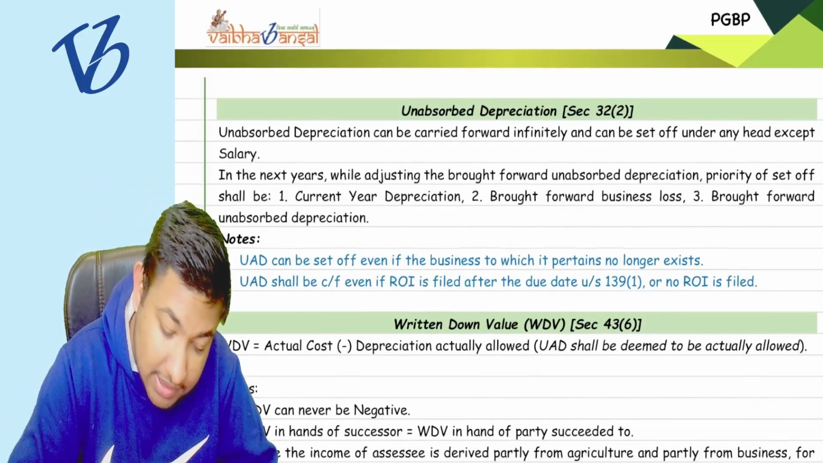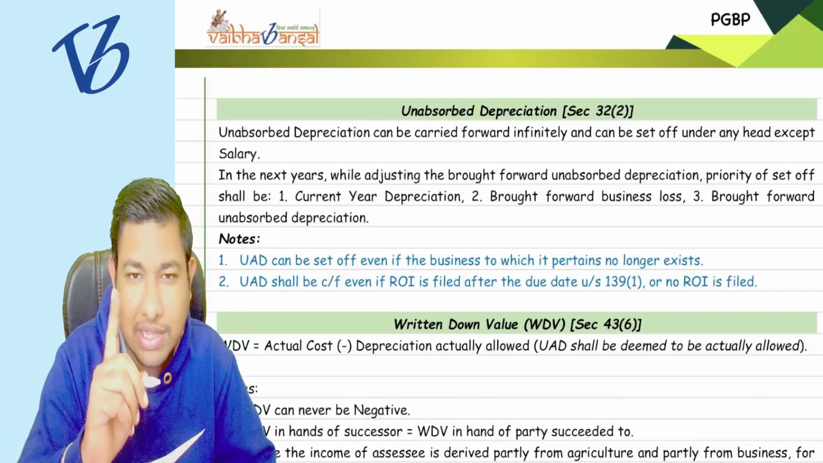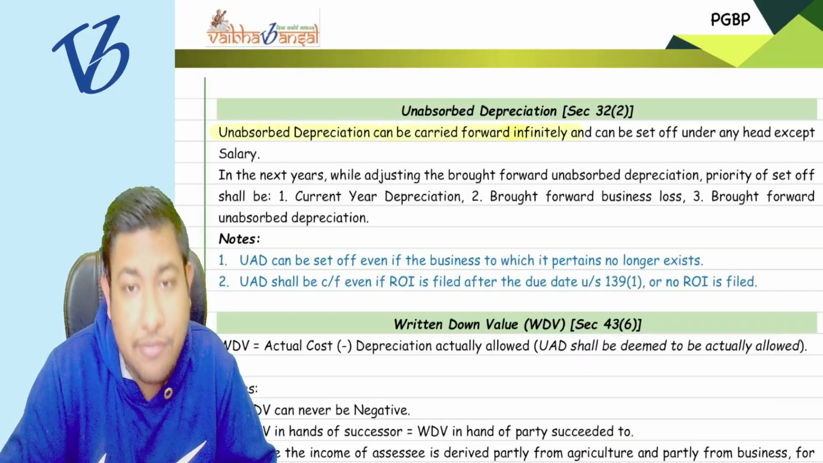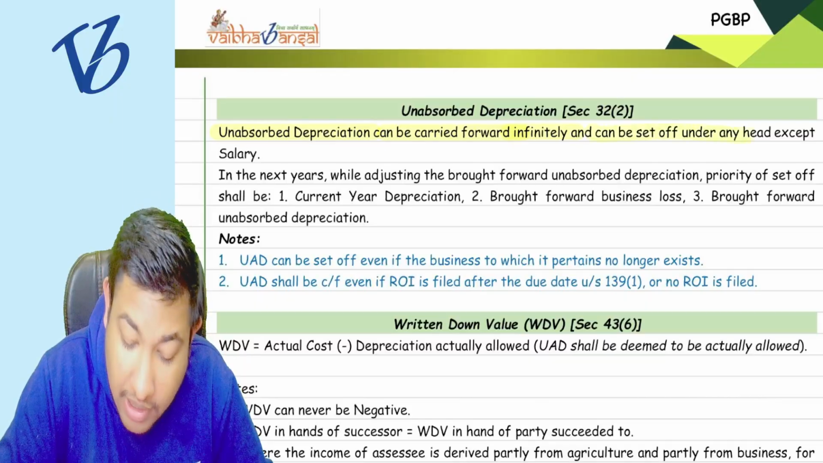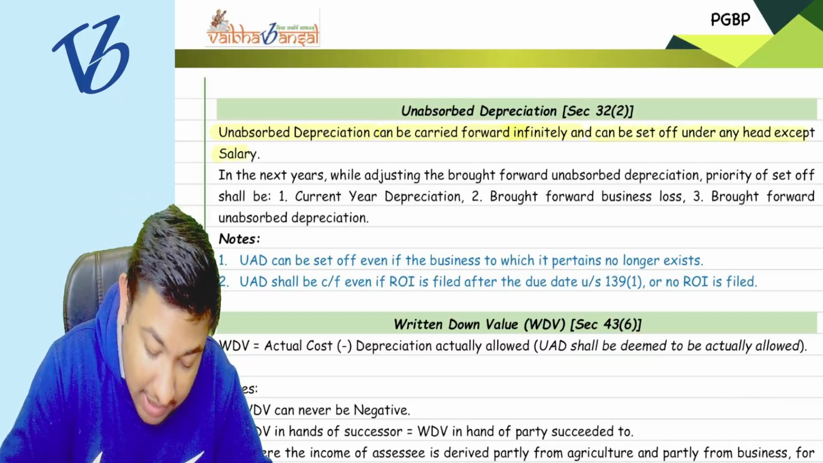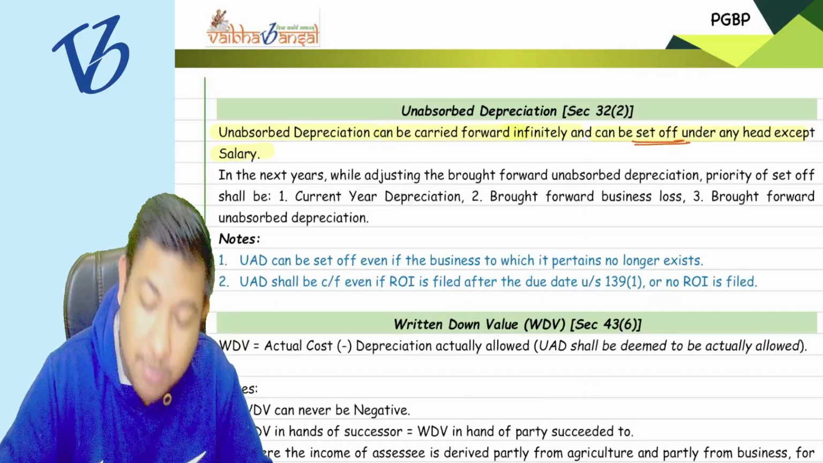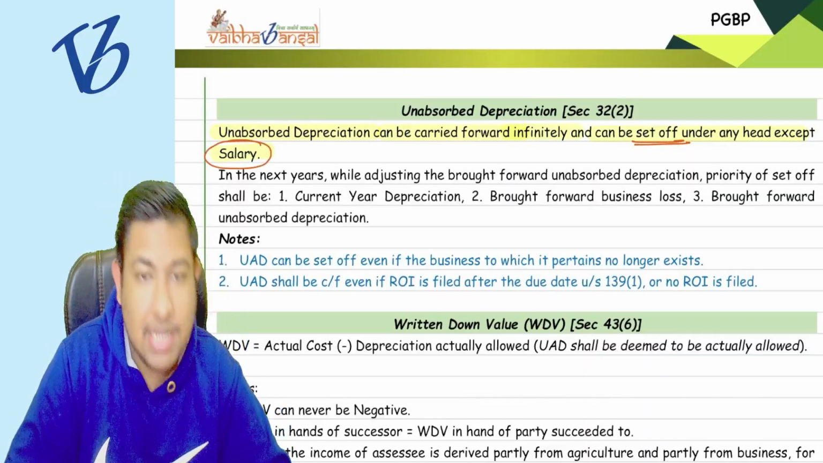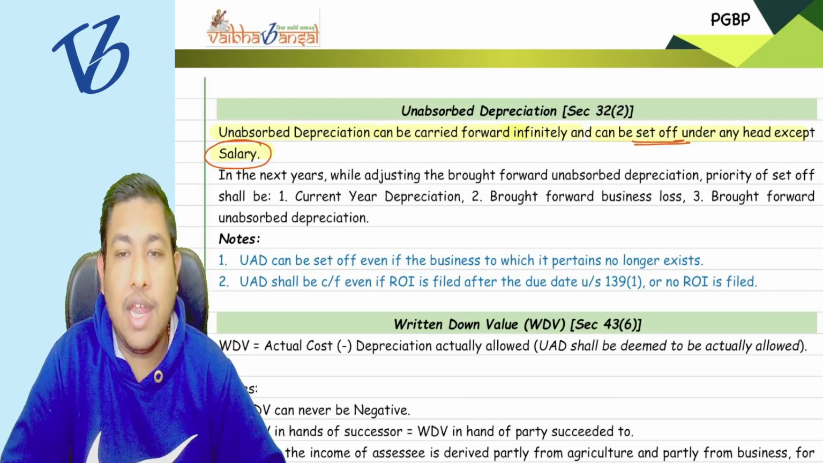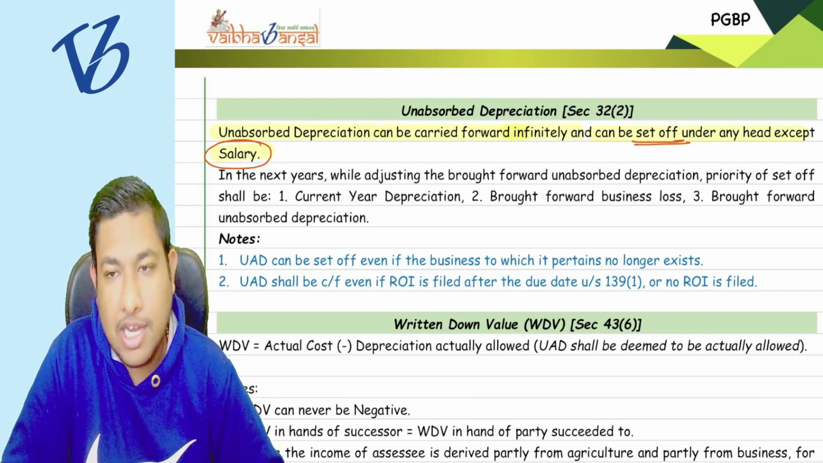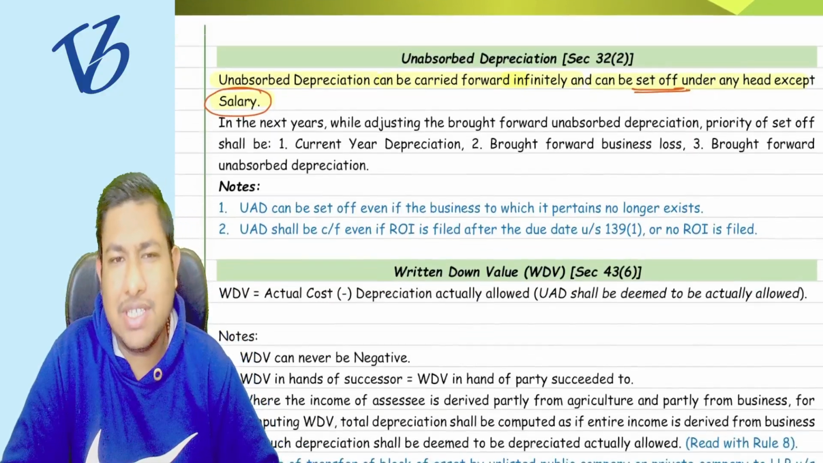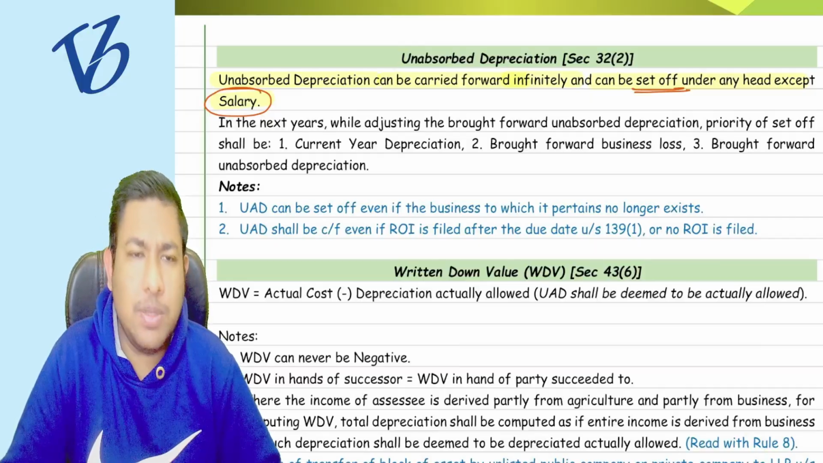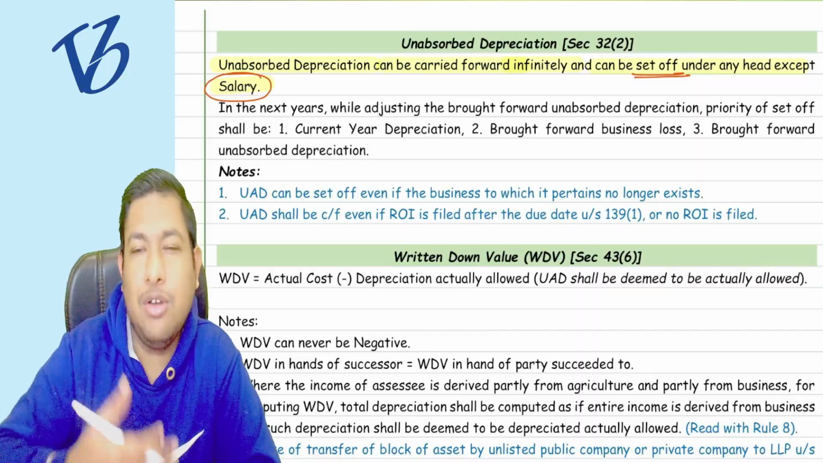Now, only one thing will additionally come, we'll see. Unabsorbed depreciation can be carried forward indefinitely and can be set off under any head except the salary. Means the set off of the unabsorbed depreciation can be done from any head, just except the salary. From salary you cannot set off the unabsorbed depreciation. If you are having the salary and also having the business at the same time, this is practically not allowed, and not feasible.